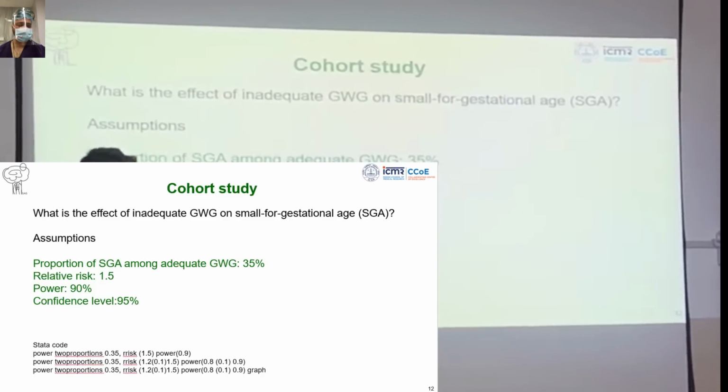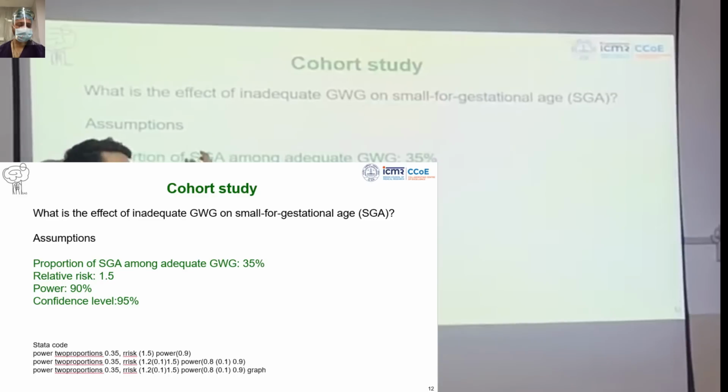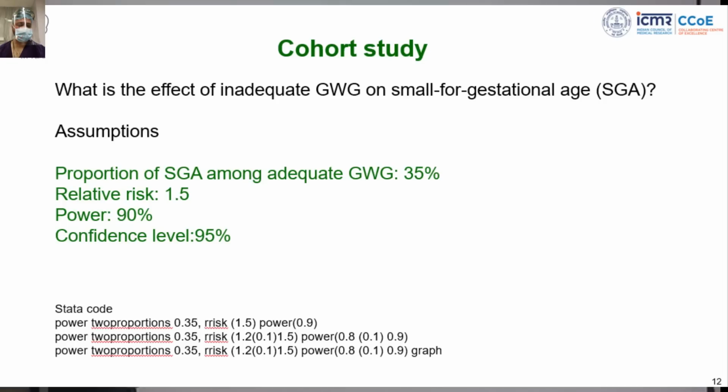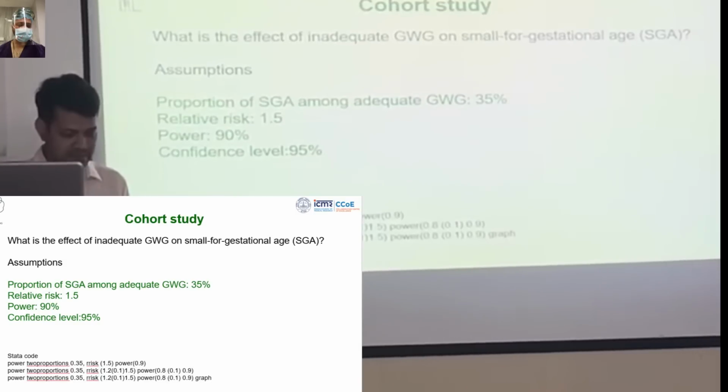You can take it 1.2, you can take it 1.3, you can take it 2.1 based on your theoretical knowledge and previous literature. So that means for a cohort study, only two assumptions are required: proportion of outcome in non-exposure and the strength of association, that is 1.5. Now, if you know these two things, then this is the data code. Okay? Now let's do it, and I will show you how easy it is.